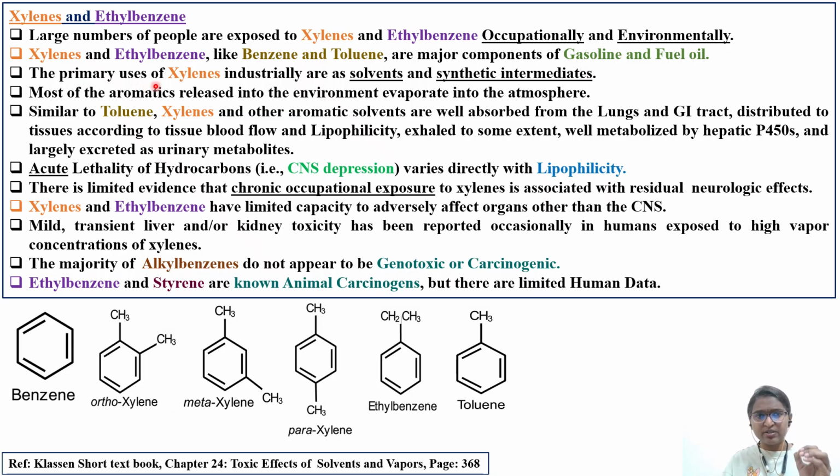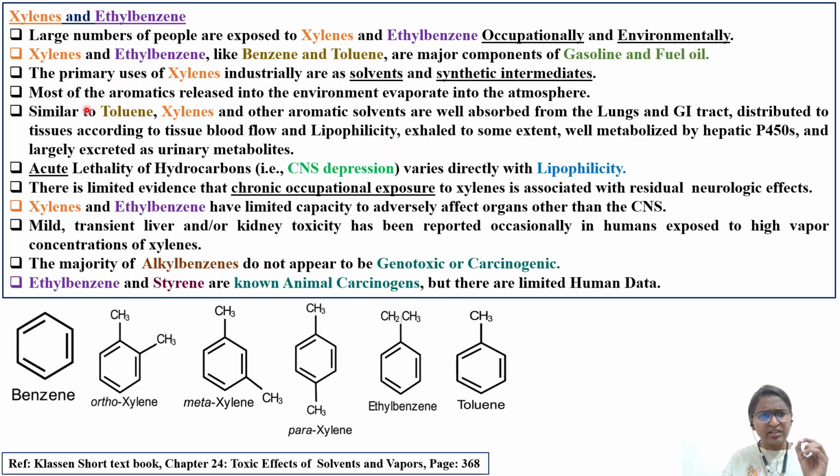The primary uses of xylene: industrially they are used as solvents, and they are also used as synthetic intermediates. So these are the applications of xylene. Source, then application, we have seen. Most of the aromatics released into the environment evaporate into the atmosphere. Why? Because of the vapor pressure or density. These are the reasons. Physicochemical characteristics you also have to remember.